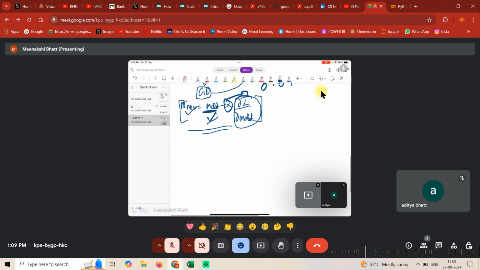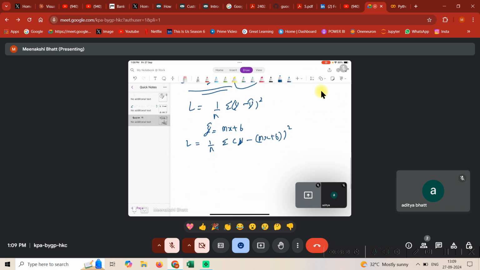So what is our loss function, guys? Our loss function is 1 by n summation of y minus y hat whole square. Okay, so what is y hat? y hat is mx plus b, or c. For the time being, let's just consider b. So what does this become? This becomes essentially y minus (mx plus b) whole square, right?